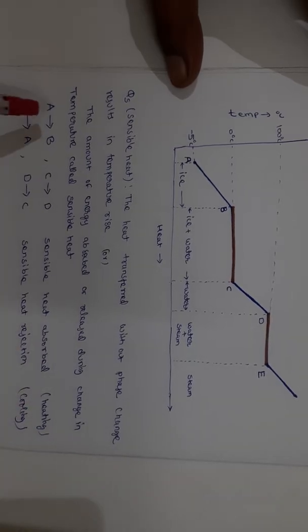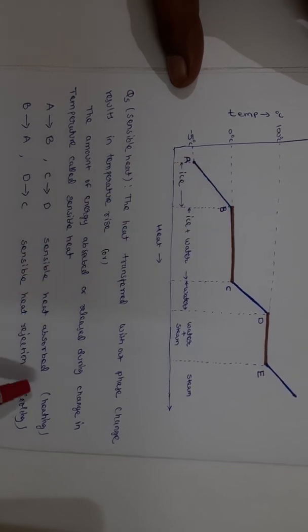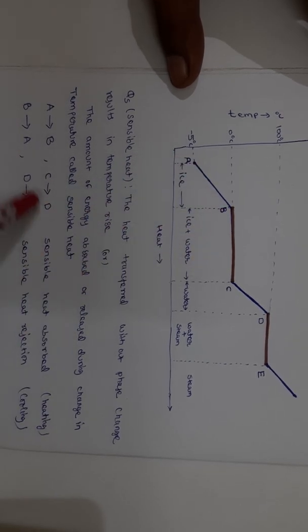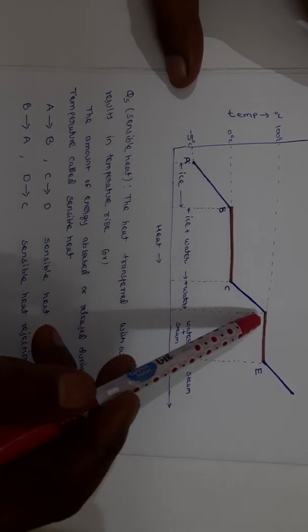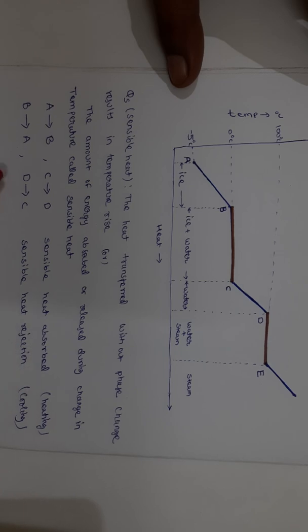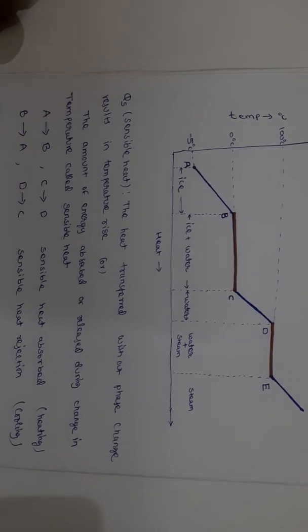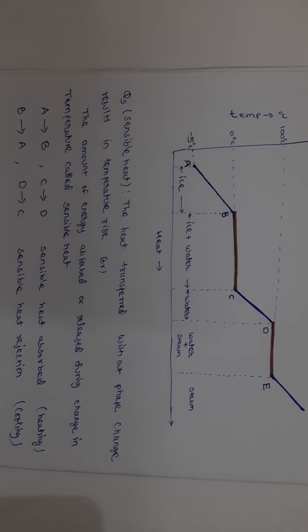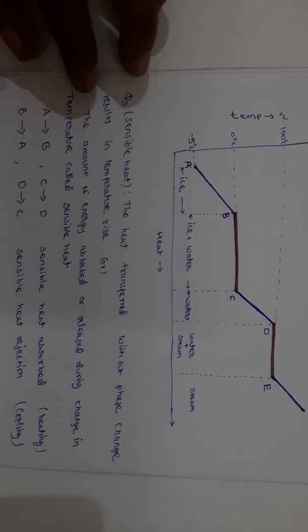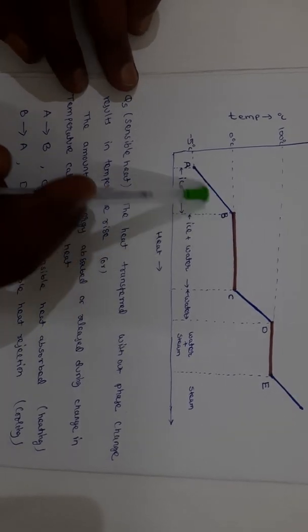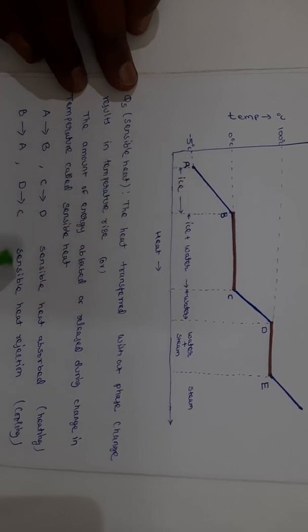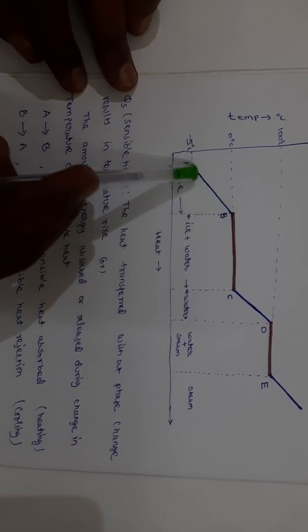See here, A to B is sensible heat absorption, that is heating. C to D also is sensible heat absorption, that is also heating. B to A is sensible heat reduction.